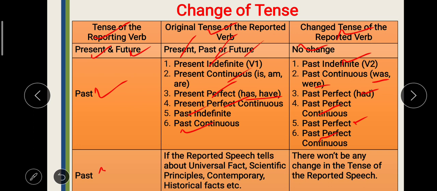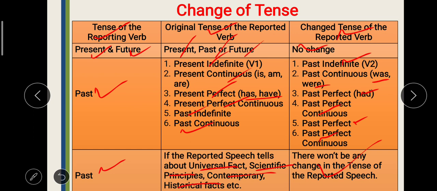But sometimes the reporting verb you will find is in past tense, but we can't change the tense of the reported verb. No change will be there. But certain cases are there, conditions are there. What are those conditions? If the reported speech tells about the universal fact, scientific principles, scientific mathematical facts and principles, contemporary facts and historical facts, and habitual facts.